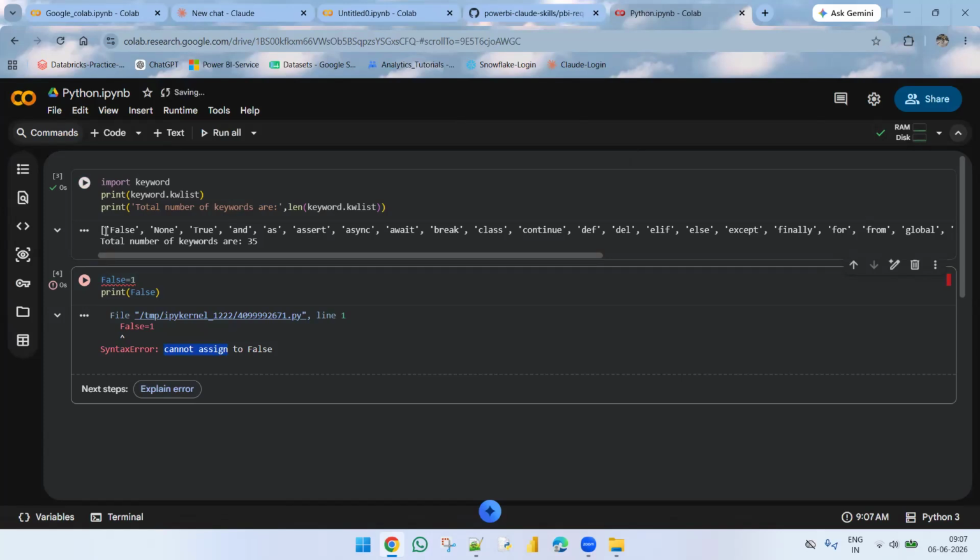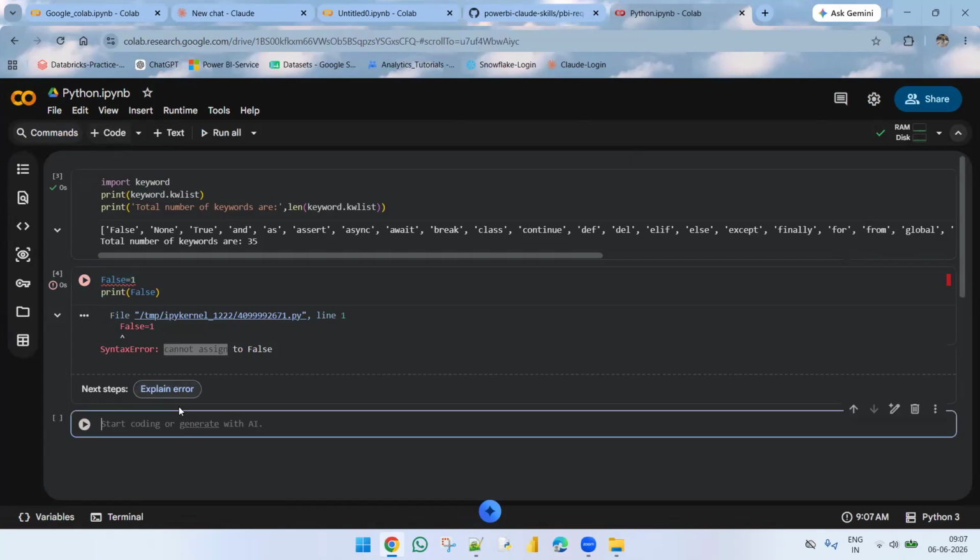These names are only for keywords. They are already used by Python for keywords like and, class. So we cannot assign any values to the keywords.